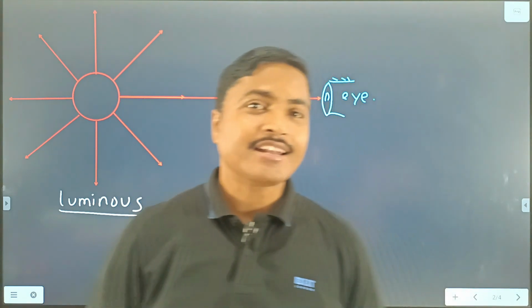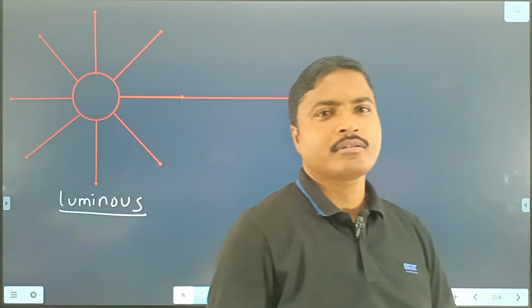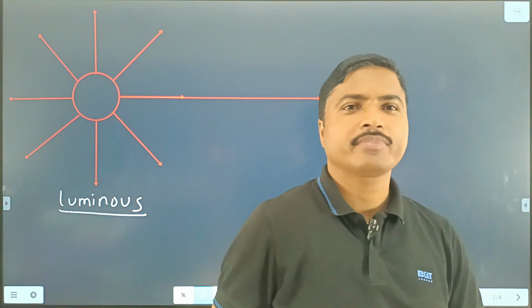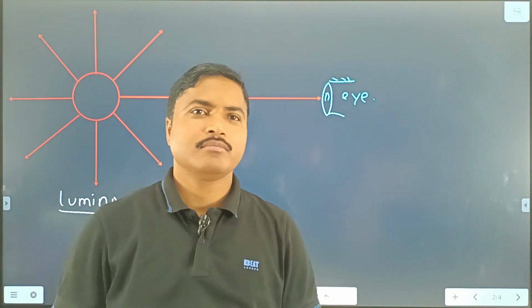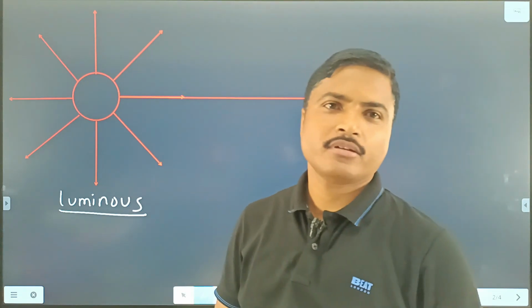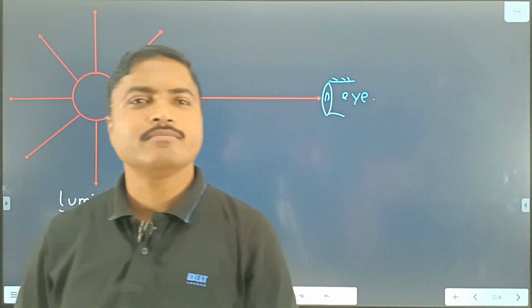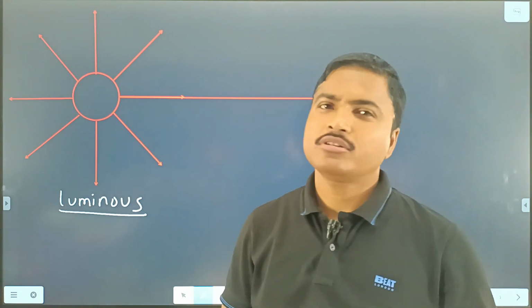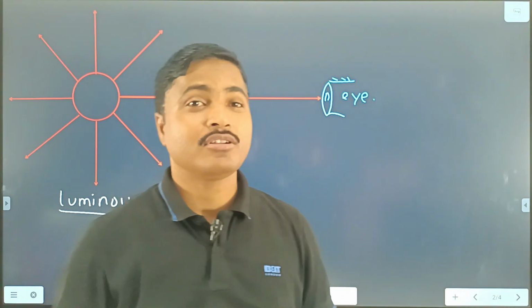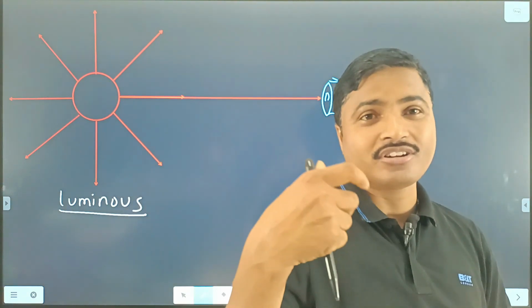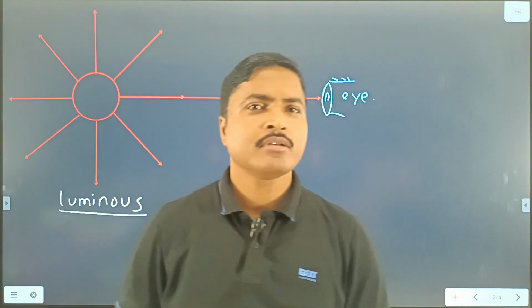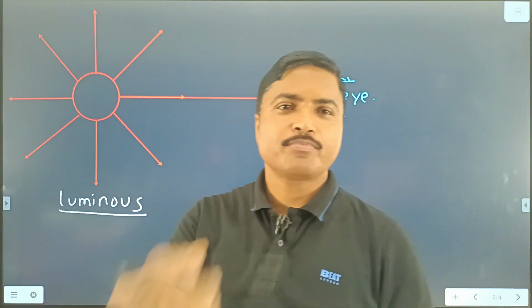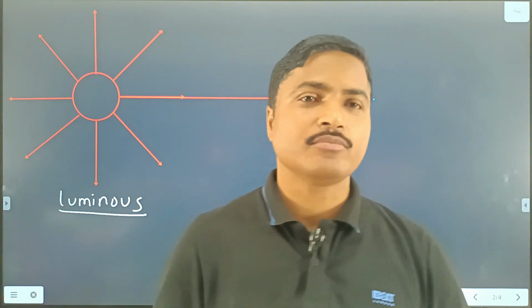Similarly, there is another type of body, just like the moon or your pen or blackboard or duster or anything inside your classroom, your table. Suppose the moon is there. The moon does not produce or generate any light, so the moon is a non-luminous body. Your pen is a non-luminous body.